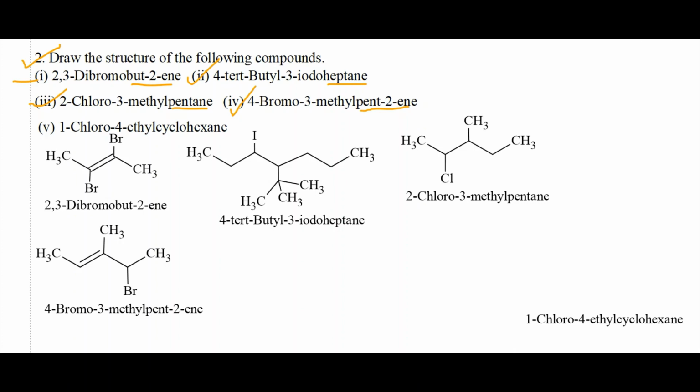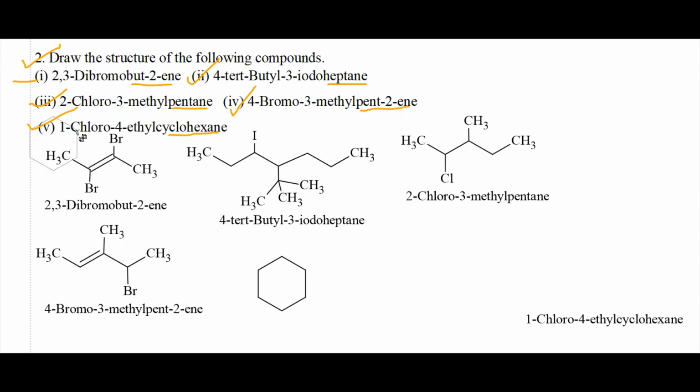Next and last compound is 1-chloro-4-ethylcyclohexane. The last part is cyclohexane. This is the parent hydrocarbon. First I am drawing cyclohexane. This is cyclohexane.